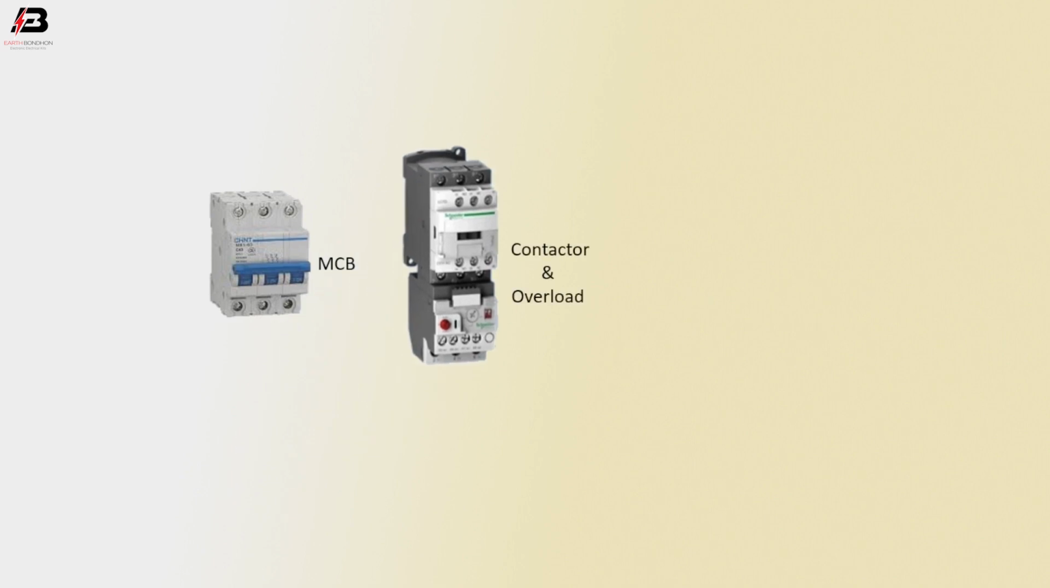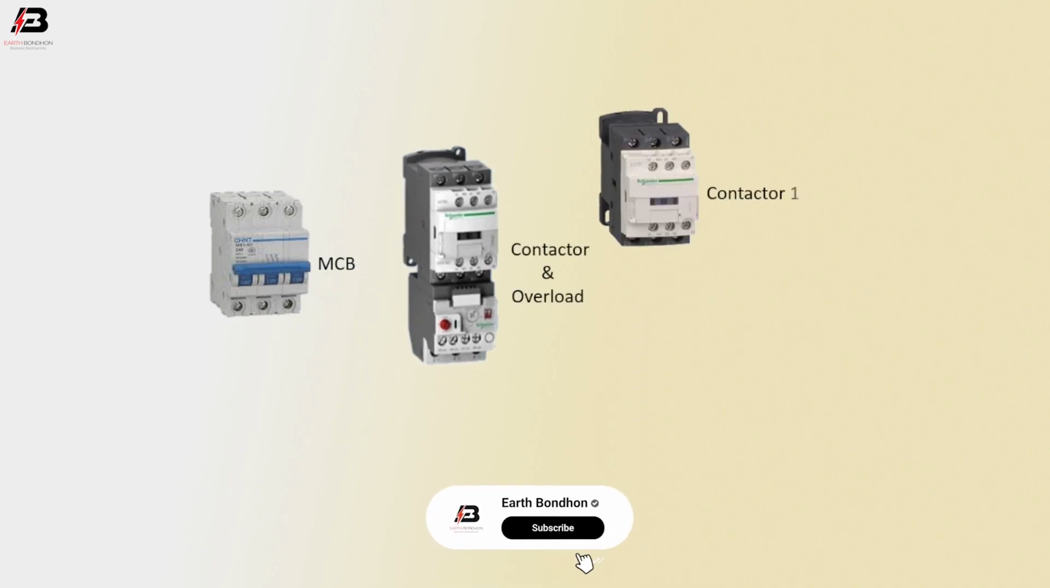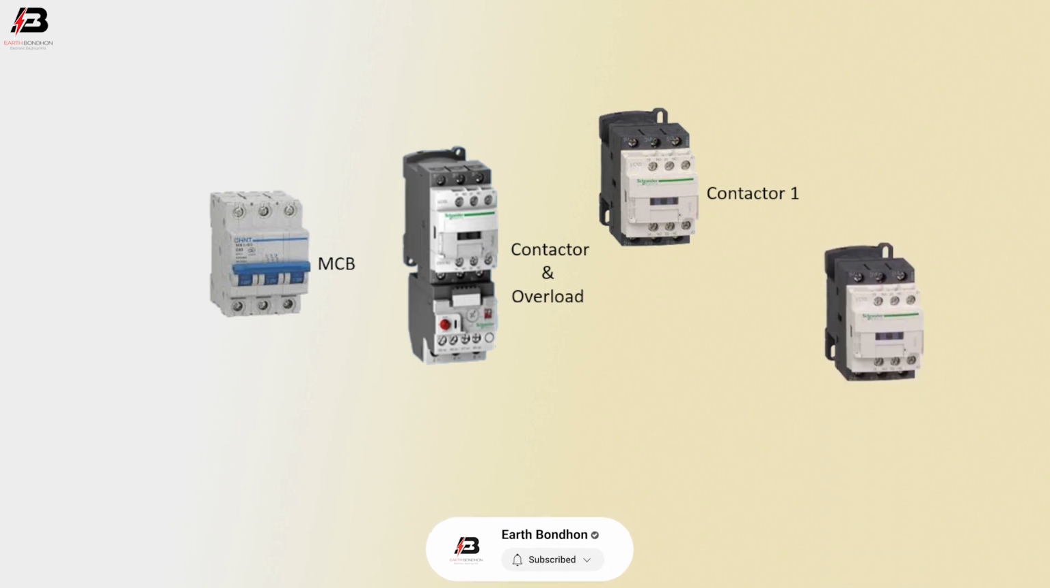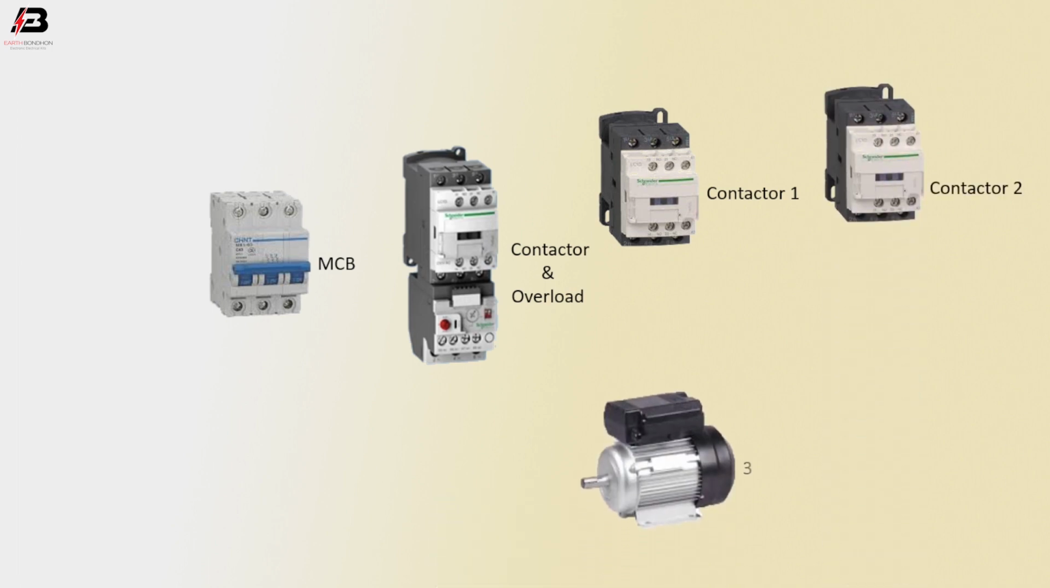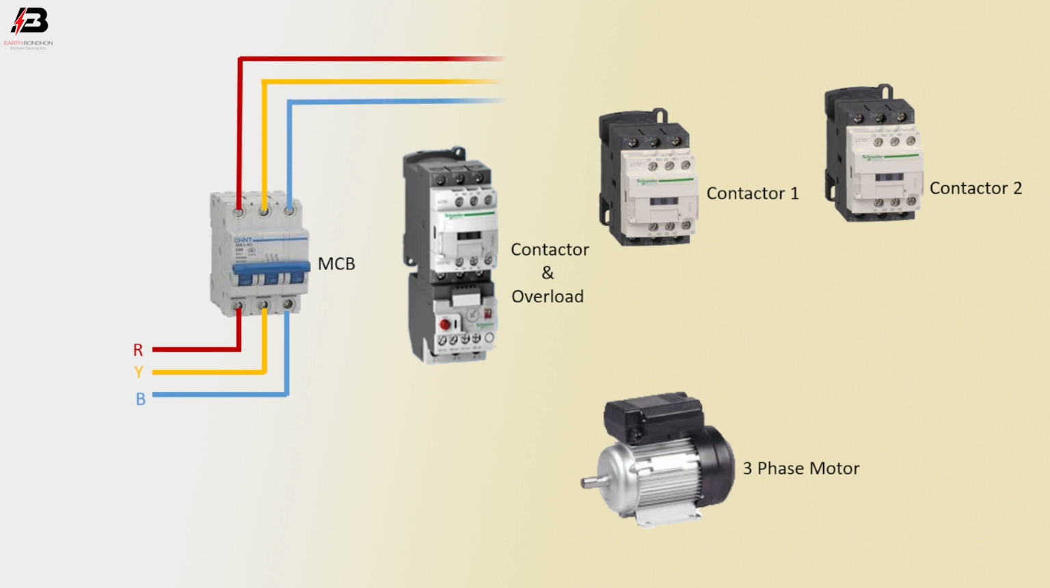So viewers, let's start. 3-pole MCB circuit breaker, contactor and overload relay. Magnetic contactor 1, magnetic contactor 2, 3-phase motor. Phase connection input to MCB circuit breaker, second phase connection input to MCB circuit breaker, third phase connection input to MCB circuit breaker. 3-phase connection outgoing from MCB to connect magnetic contactor 1 and contactor overload.